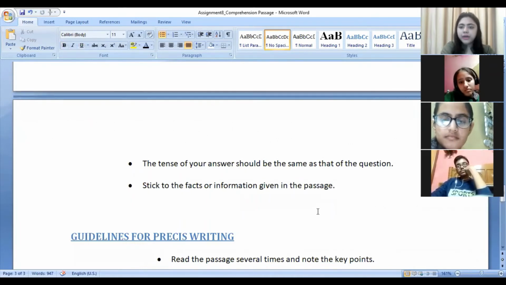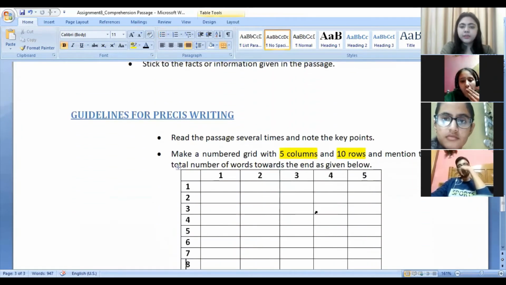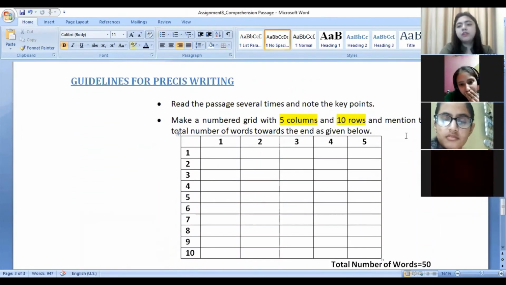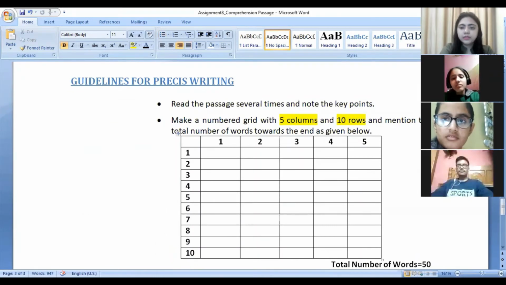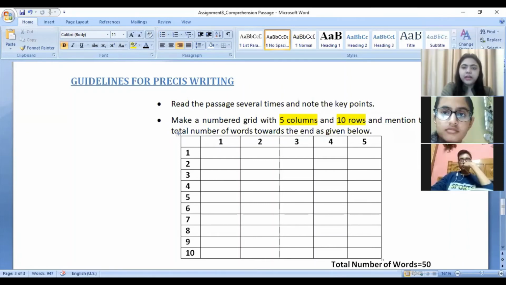Now we come to the C part, the third part which is given in your unseen passage, that is précis. So what are the guidelines of writing a précis? First of all, you have to read the comprehension multiple times, because when you read the passage, only then will you be able to understand, only then will you be able to curtail it, actually shorten it, right?